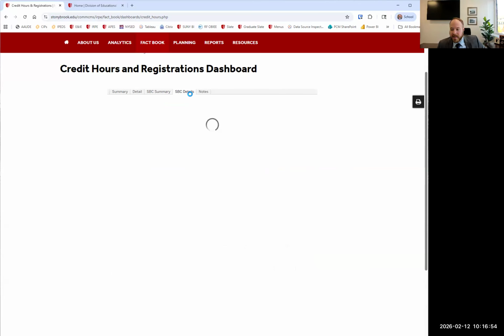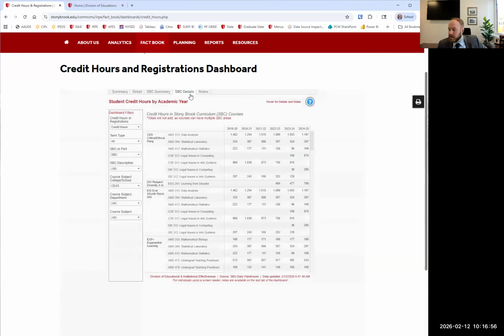And then if we wanted to get further details on that, we could click down into here and see which course lives in here. And you'll see perfectly my example of why we can't add everything up: for example, these classes fall in multiple categories, and we can't add those together because they're not distinct. So this is the way the dashboard is set up.